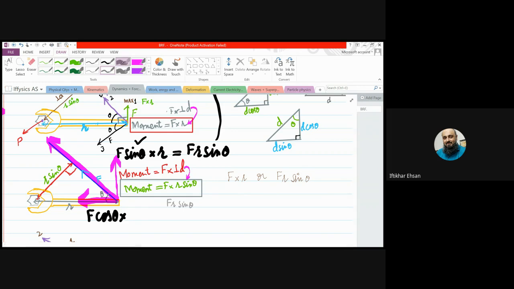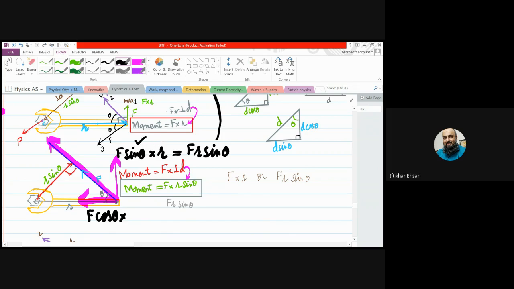This whole distance is r. And when you multiply F sine theta by r, in multiplication we can rearrange these values as F r sine theta.